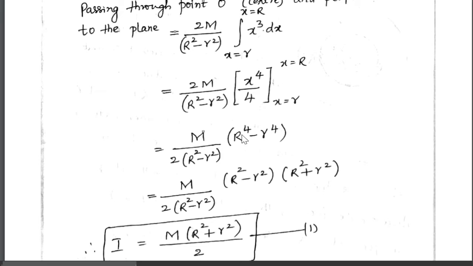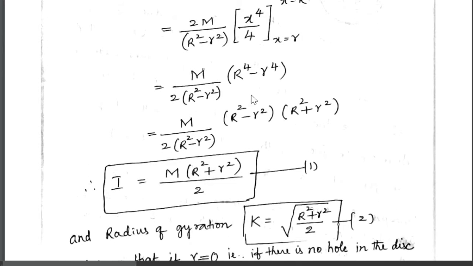And for x, if you substitute capital R first and then small r, you will get R to the power 4 minus small r to the power 4. This is after substituting the limits. Then use the formula a square minus b square is a minus b into a plus b. Using that expansion, we can write R to the power 4 minus small r to the power 4 as capital R square minus small r square into capital R square plus small r square. And the rest of the thing is the same, m divided by 2 into R square minus small r square.